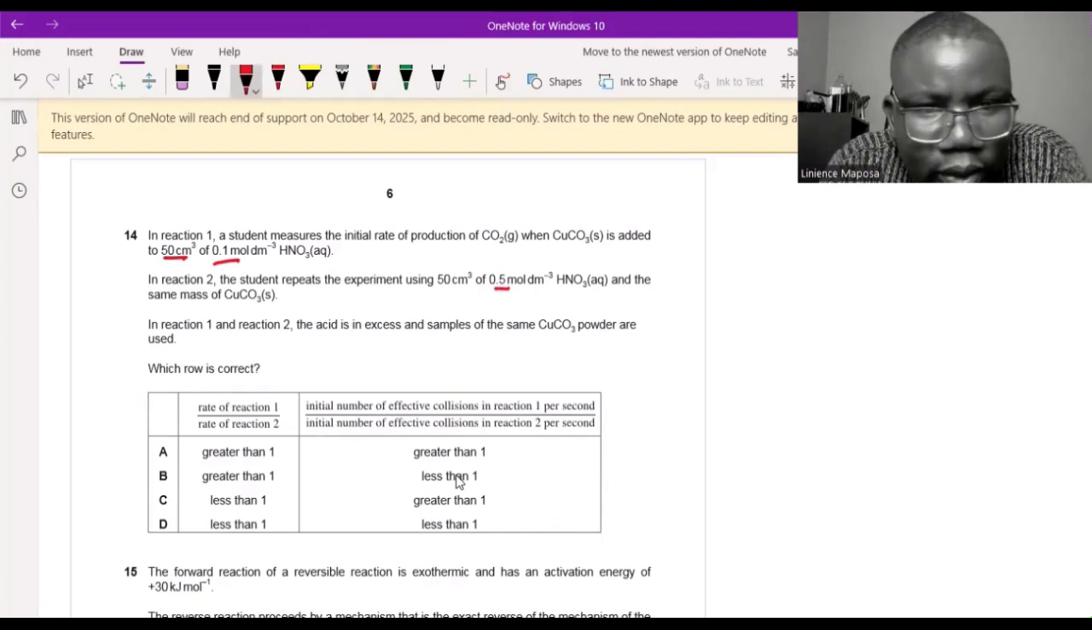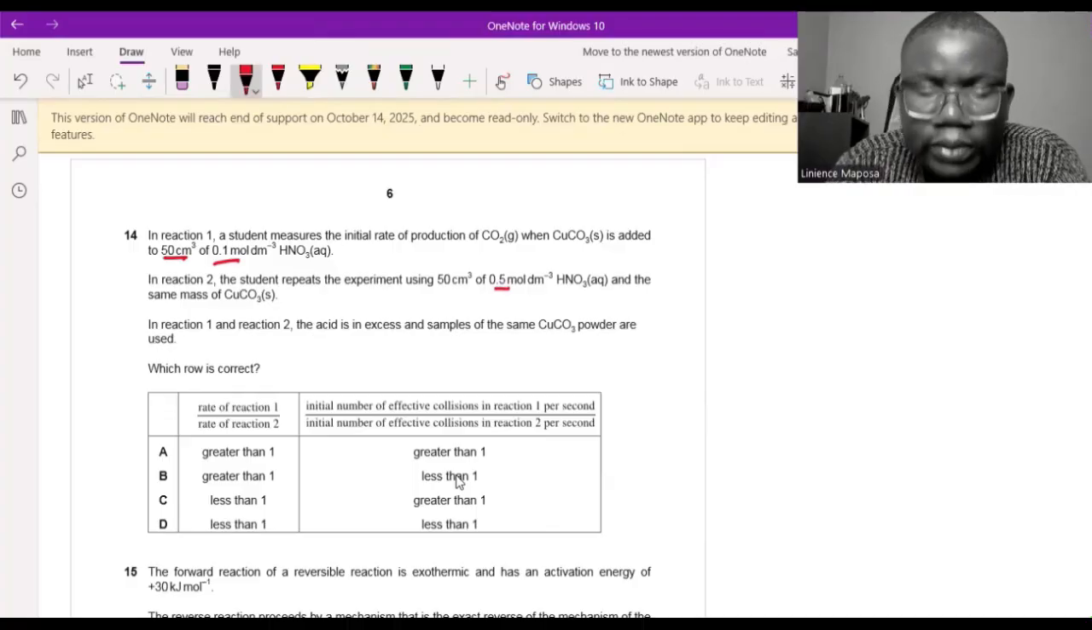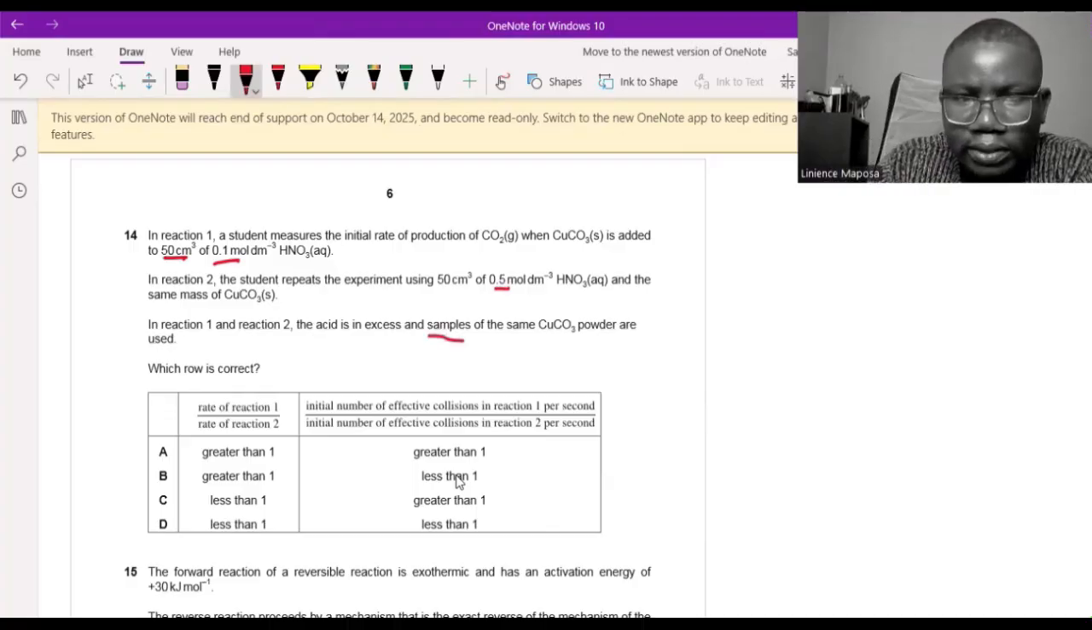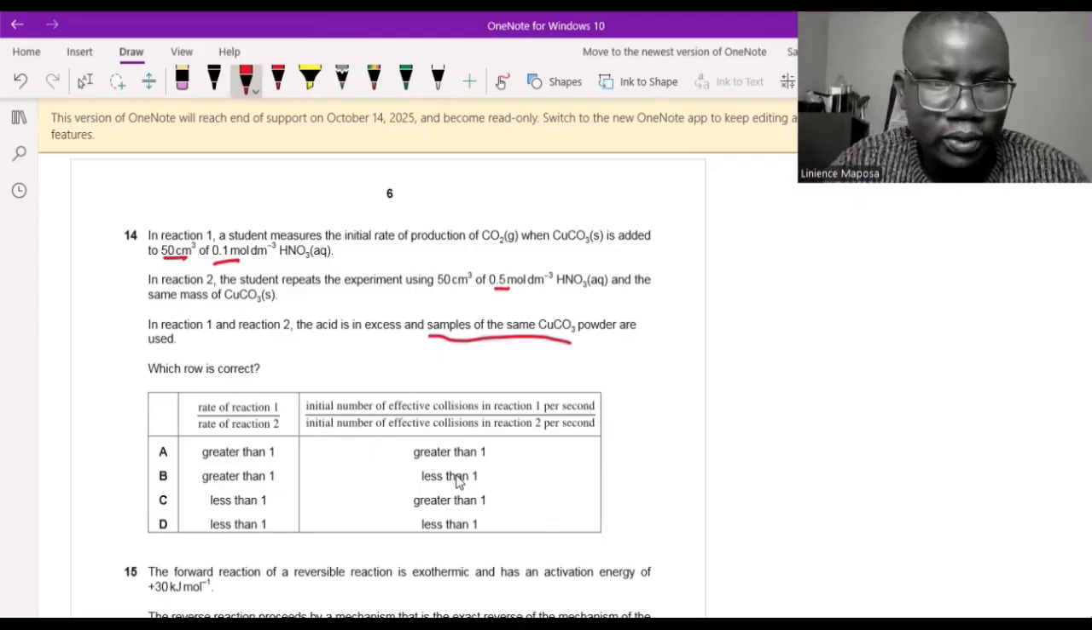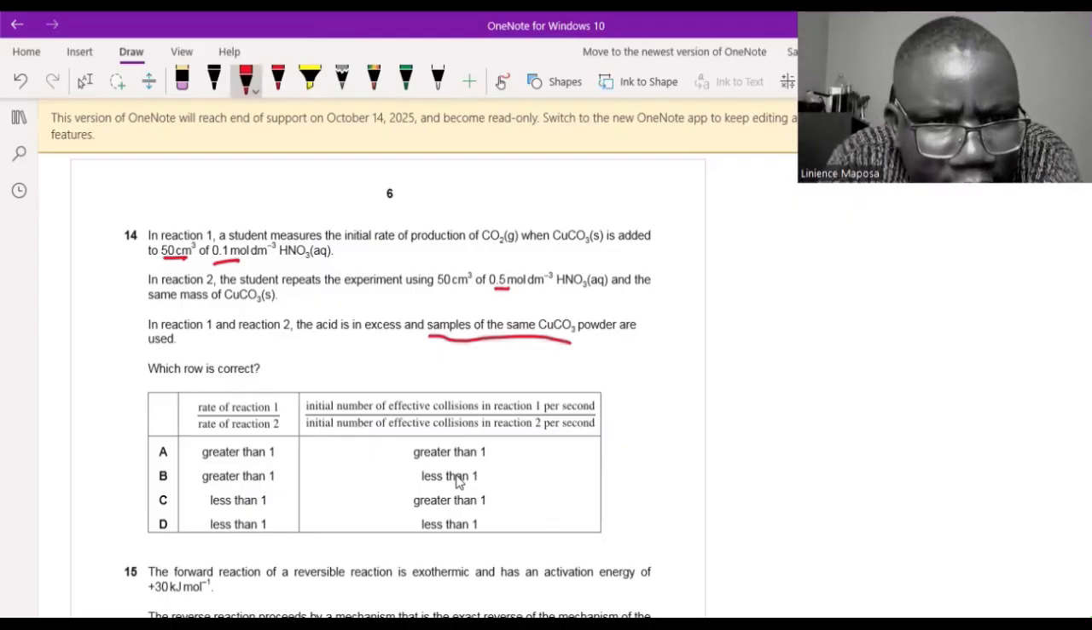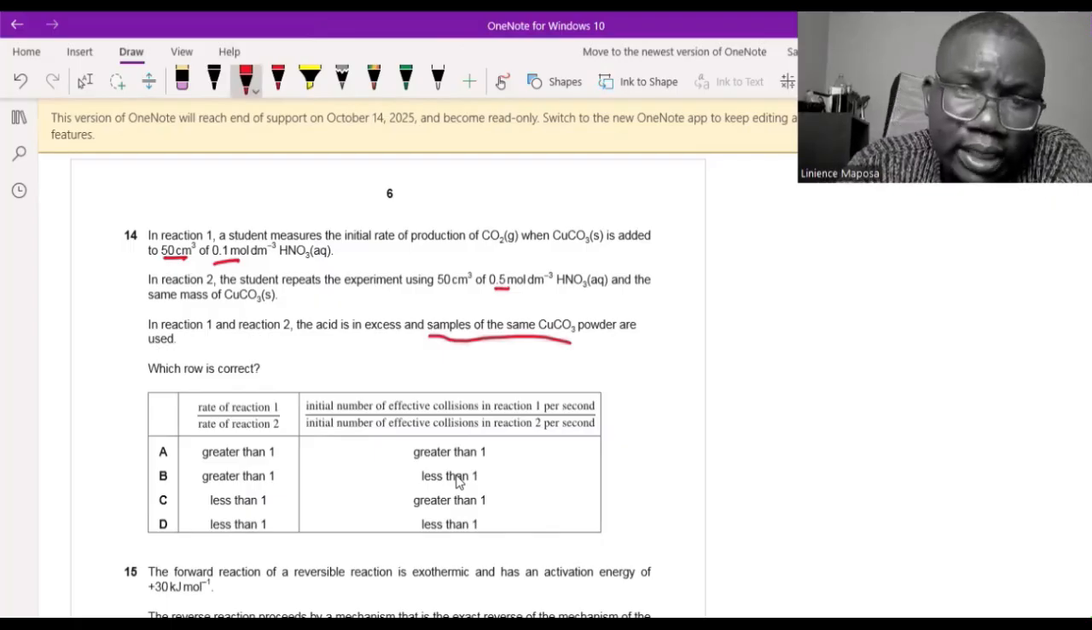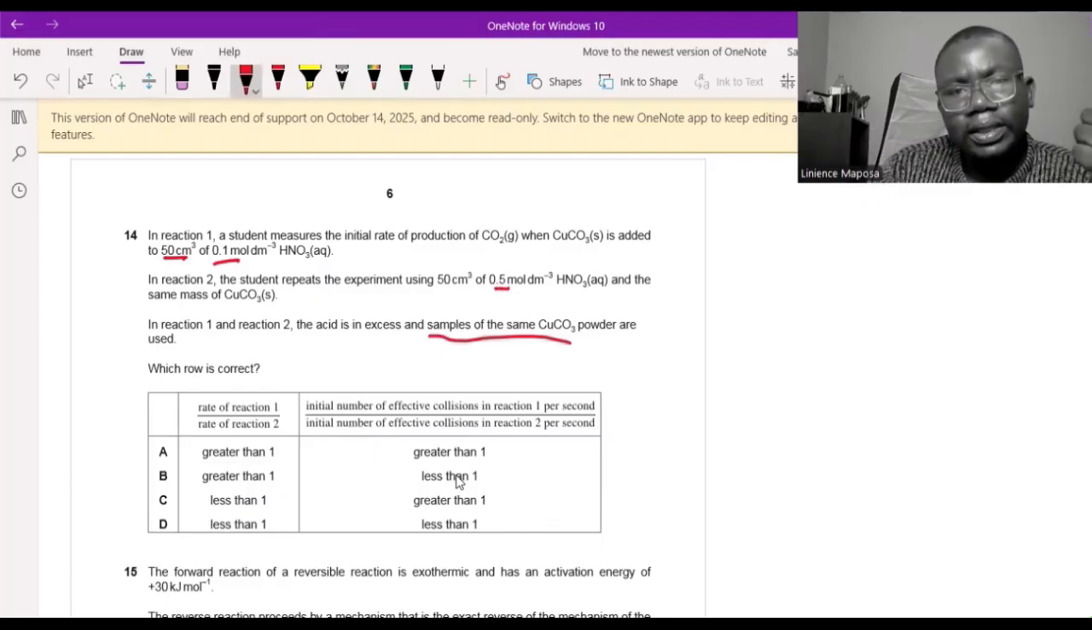In reactions 1 and 2, the acid is in excess, and samples of the same copper carbonate are used. So there's no issue about using granules or fine powder. The particles have the same size, so no issues with surface area here. Which row is correct? Reaction 1 is the one done with the lower concentration, over reaction 2, so we expect the rate of reaction to increase.